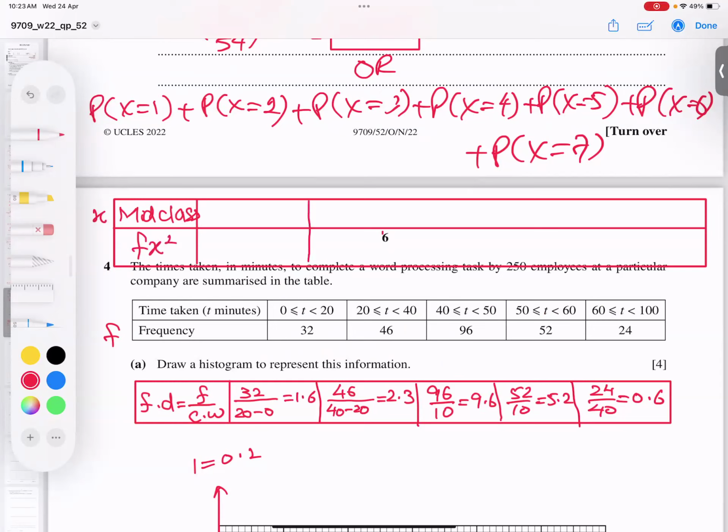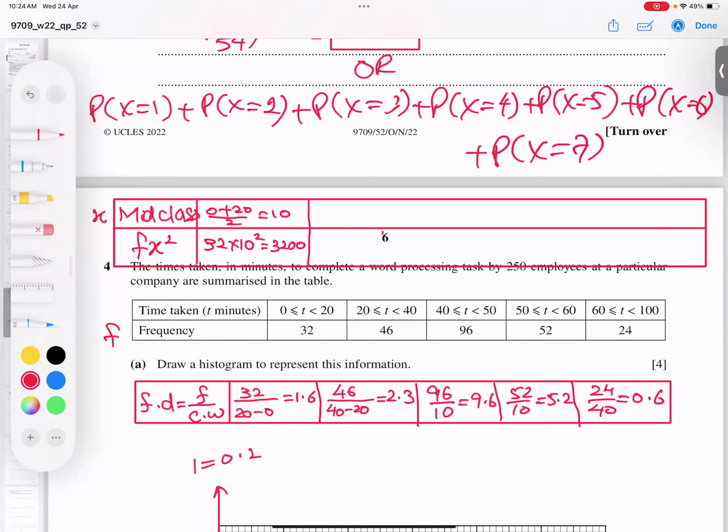How to find it? First value I'll show properly. 0 plus 20 divided by 2, I got 10. And now fx square means the square of x, so the square of 10, and f multiplying, so 32 times 10 square, which is 32 times 100, so 3200.